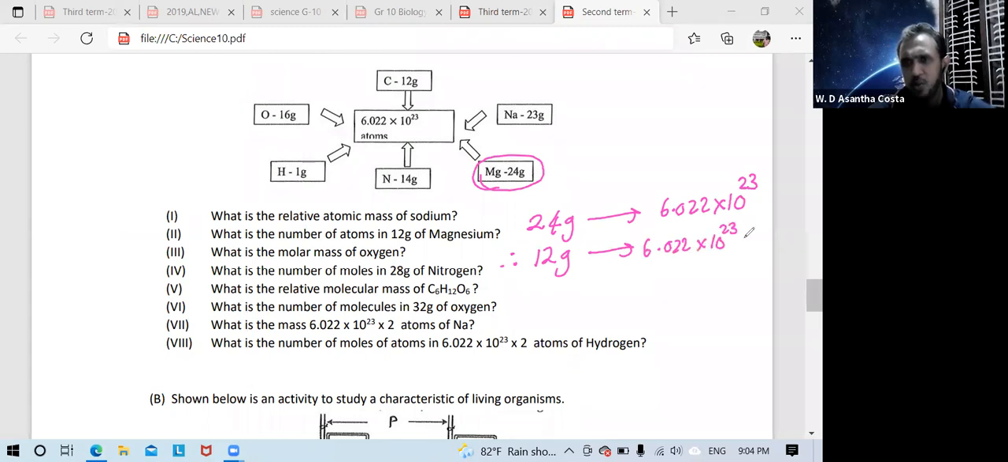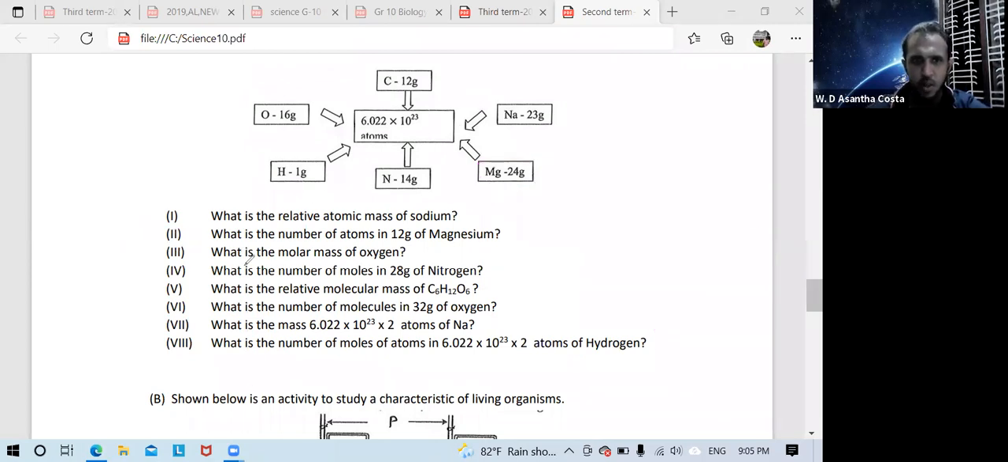6.022 into 10 to the power 23 into 12 gram divided by 24 gram. Then here 6.022 divided by 2 means 3.011 into 10 to the power 23. This is the final answer of the second one. Keep in mind. That is the second one's answer.